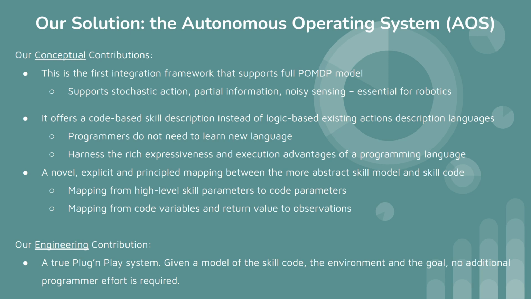It also offers a code-based skill description instead of the logic-based existing action description languages. Programmers do not need to learn a new language. It harnesses the rich expressiveness and execution advantages of a programming language. And we also provide a novel, explicit and principled mapping between the more abstract skill model and skill code, mapping from high-level skill parameters to code parameters, and mappings from code variable and return value to observations needed for decision making.